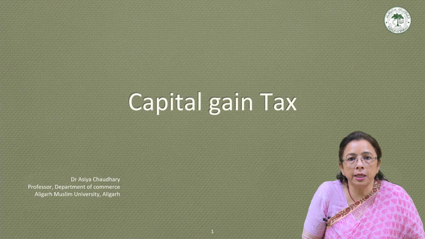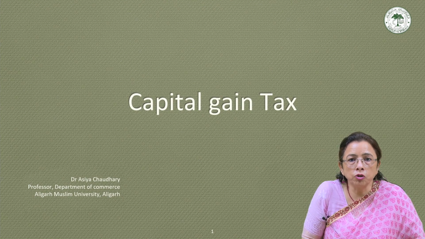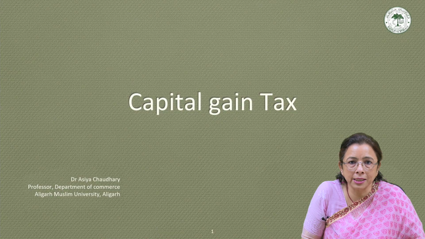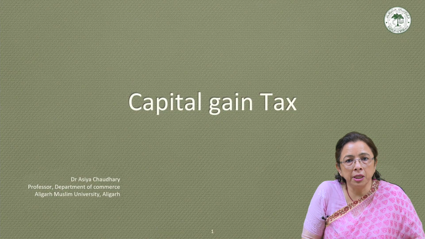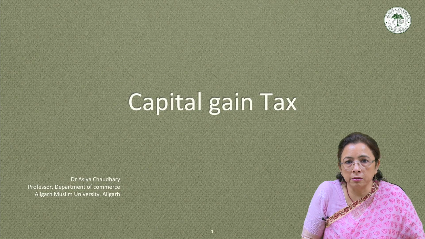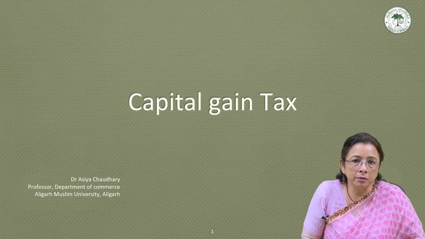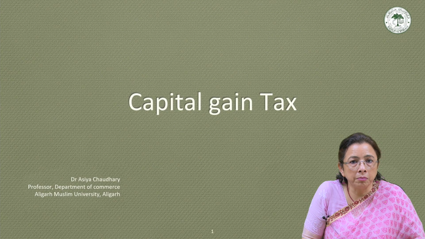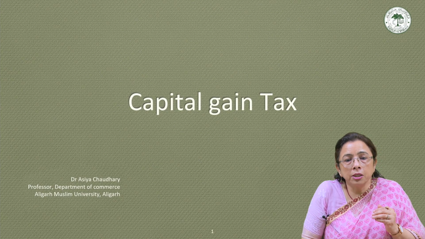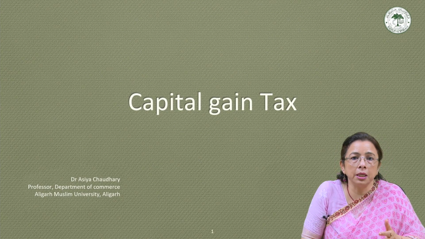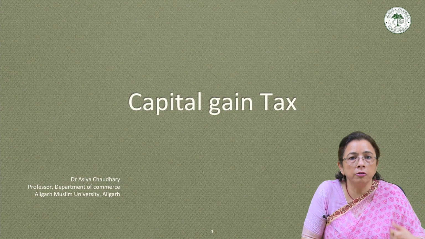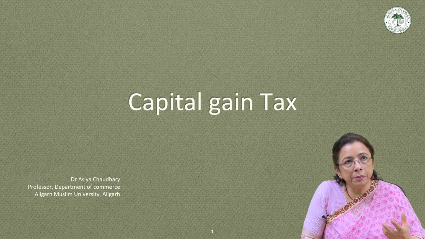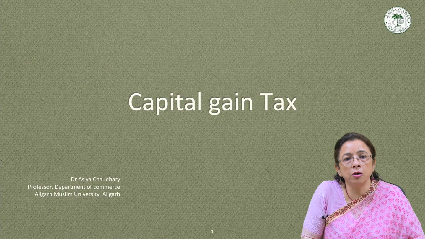As we talked about, in order to compute the total income for assessing the taxable liability or the tax amount, we have to have 5 heads that have to be computed or understood: salary, business, profits and gains of business and profession. Then next we had income from house property. These are the 3 heads which we have already completed in the first paper or the first course. In that paper, we also understood the basic terminologies, tax planning, evasion, avoidance, etc.